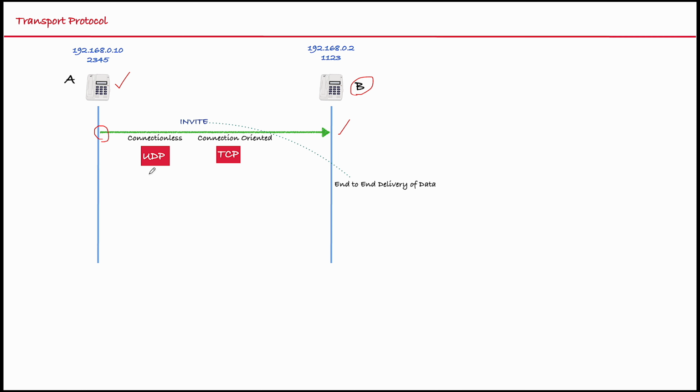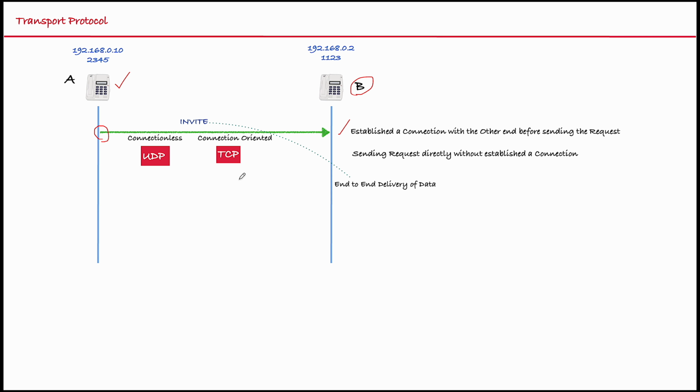So basically, there are two types of transport protocol we are using. One is called UDP, another is called TCP. The UDP, we call it a connectionless protocol. The TCP, we call it a connection-oriented protocol. What do you mean by connectionless and what do you mean by connection-oriented?